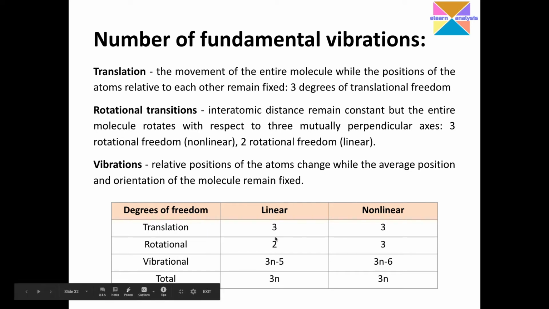If you add this 3 plus 2, it will be 5, and 3 plus 3, it will be 6. That is how they calculate the vibrational degrees of freedom by this formula. So just remember, for 3n minus 5, the top 2 should make 5, and for 3n minus 6, the top 2 should make 6. That is how we can remember the vibrational degrees of freedom for linear and non-linear molecules. If you take a molecule as a whole, it is 3n degrees for each linear and non-linear molecule.